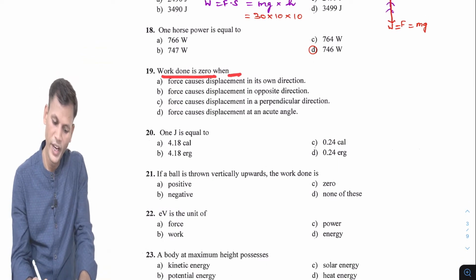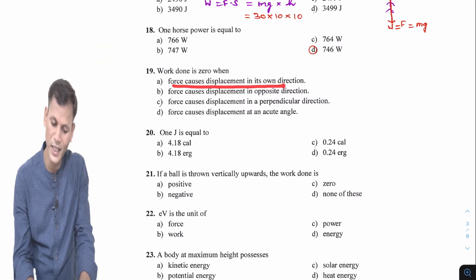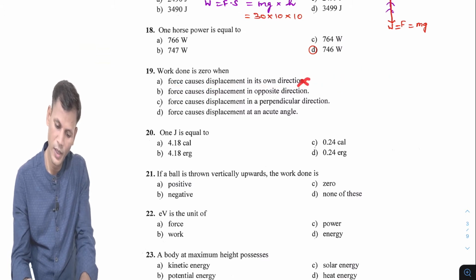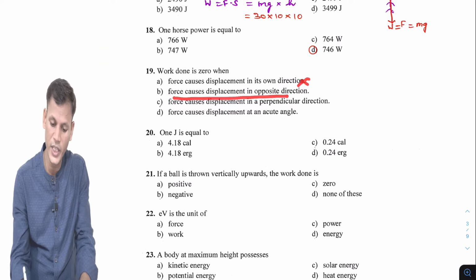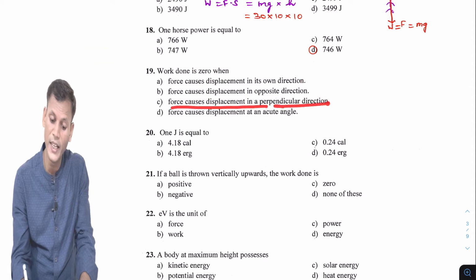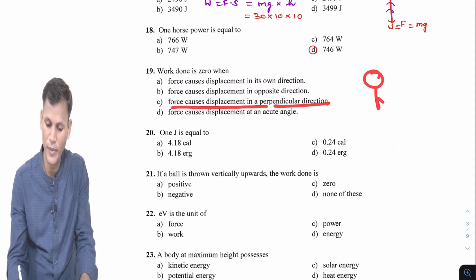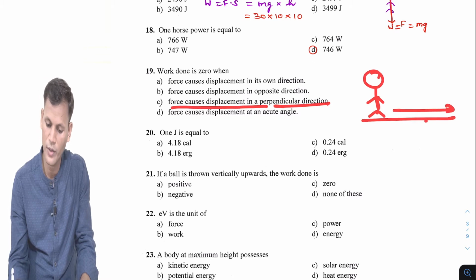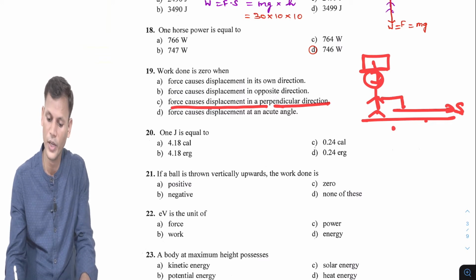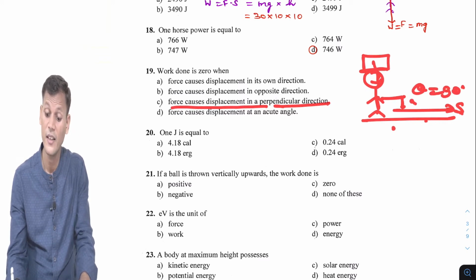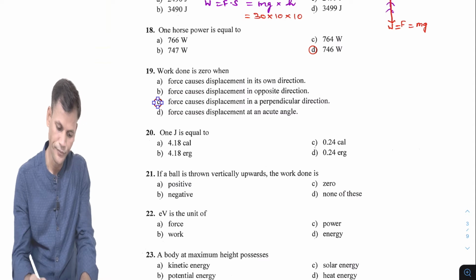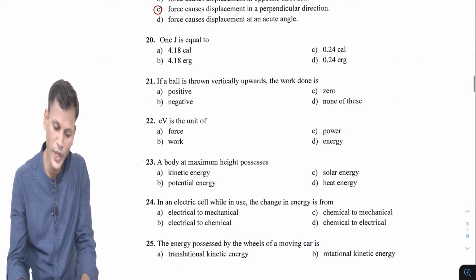Work done is 0 when force causes displacement in its own direction? Then it will be positive, not 0, so this will be wrong. Force causes displacement in opposite direction, then work done will be negative, not 0. Force causes displacement in perpendicular direction. As I have mentioned, if the person is moving in this direction carrying luggage on his head, then work done by the person will be 0, because theta becomes 90 and cos 90 is 0. So this will be the right answer. So the answer is C.